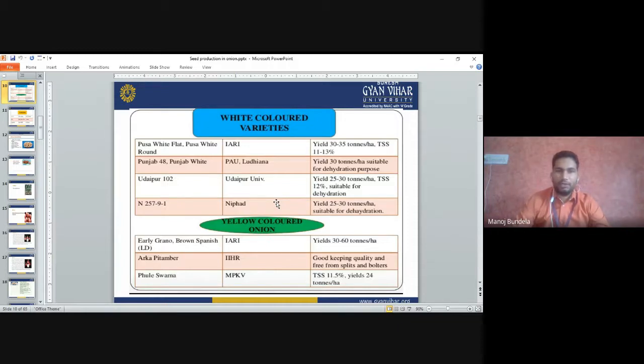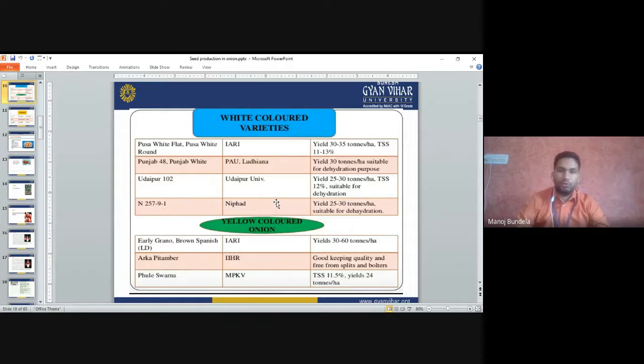Punjab 48 or Punjab White is developed from PAU Ludhiana, Punjab Agriculture University Ludhiana. They will give a yield of 30 ton per hectare. It is suitable for dehydration purpose. So Punjab White and Punjab 48 are mainly suitable for the dehydration purpose.